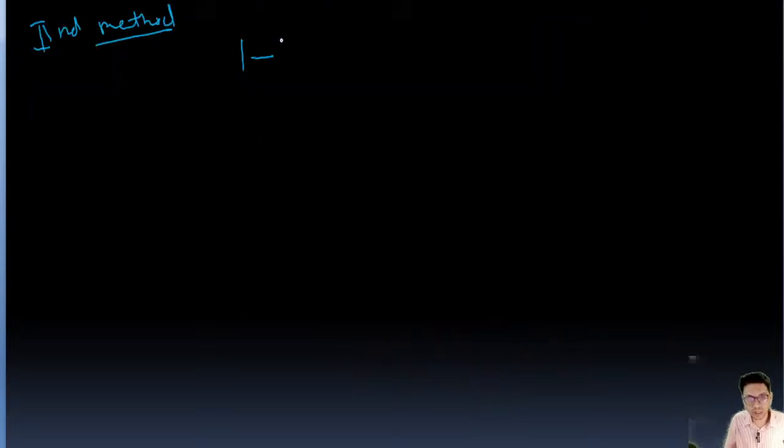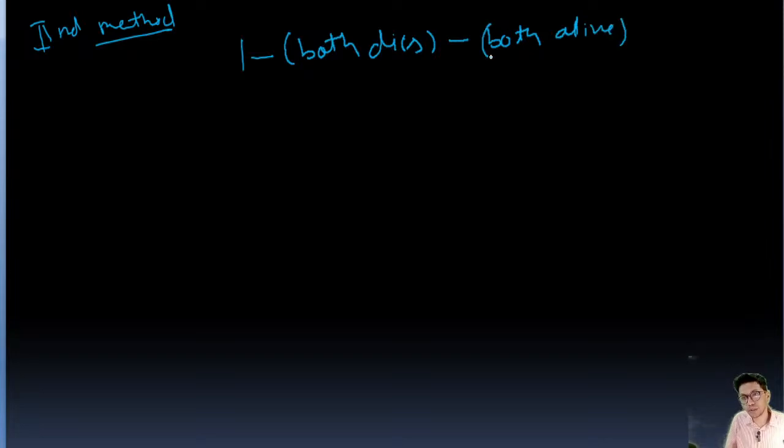So this is going to be 1 minus both die minus both alive. Okay, this you need to understand. So both die and both alive, and we have to find that either one of them is alive.